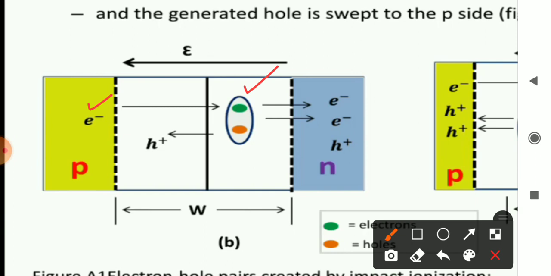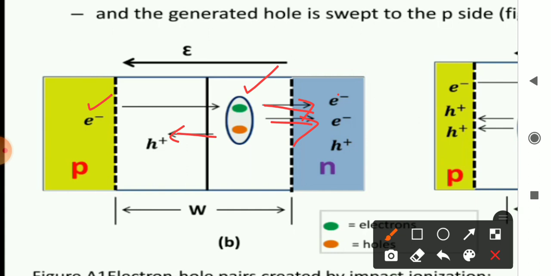When it breaks the covalent bond, an electron hole pair is generated. Here the green color represents the electron and the hole is represented by a saffron color. So how many electrons are generated now? The original colliding electron and the generated electron. So now two electrons are ready for further collision, and one hole.